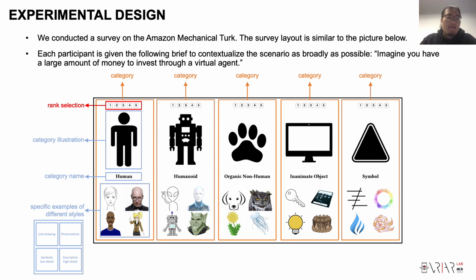For these 4 specific examples, we also tried to make them as diverse as possible in many other aspects. Taking the human category as an example, the 4 people that we provided are diverse in their ages, their genders, and their races.